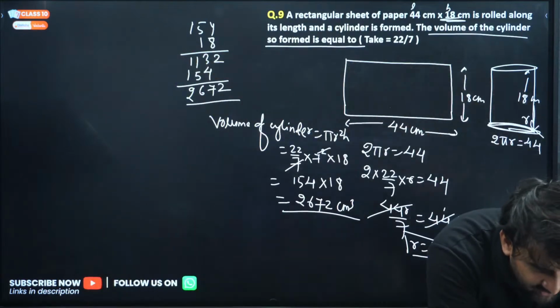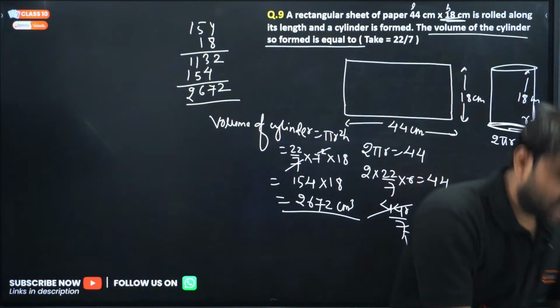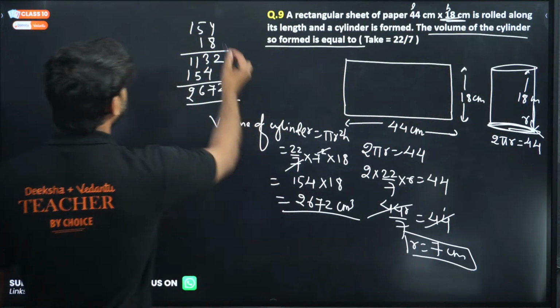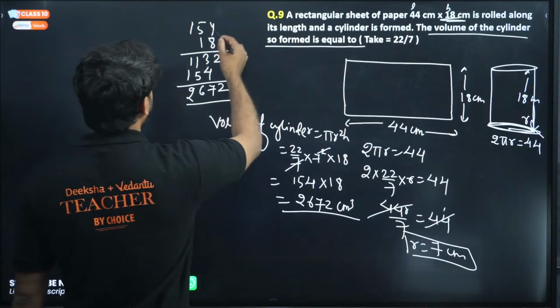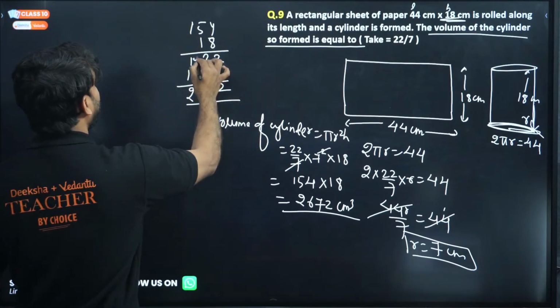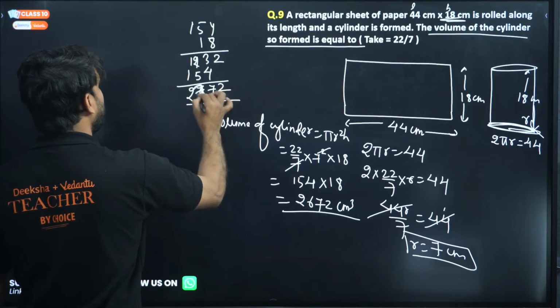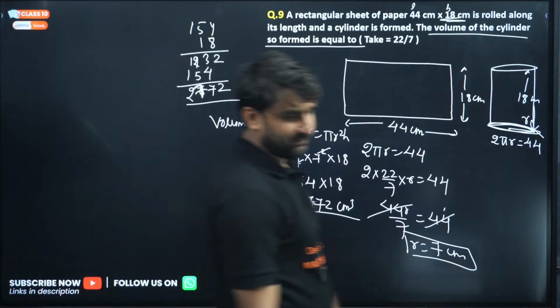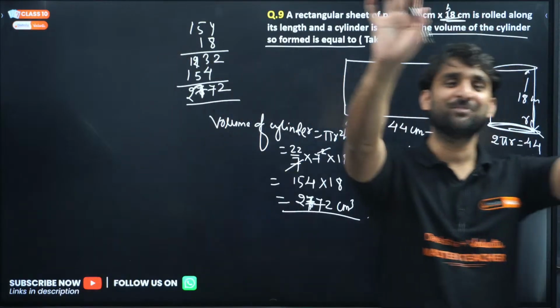What are you guys writing as the answer? 2772. Am I making some mistake there? 4, 5, 1, 8, 4, 2, 8, 4, 4, 3. Oh, sorry, 12 is there. Yes, my dear champions, you all are right. 2772 centimeter cube. My apology.